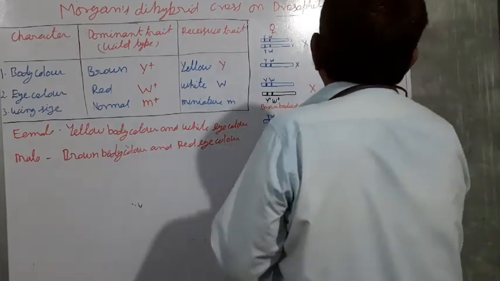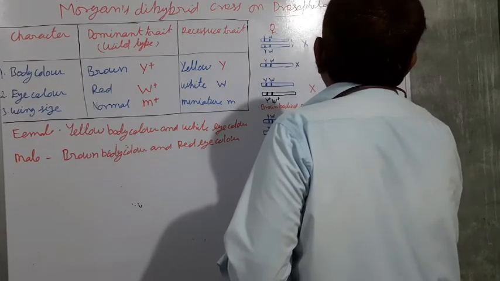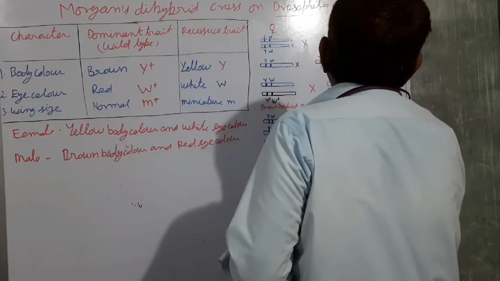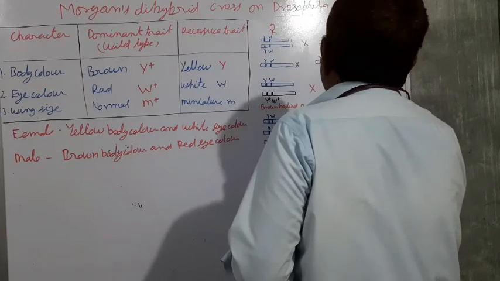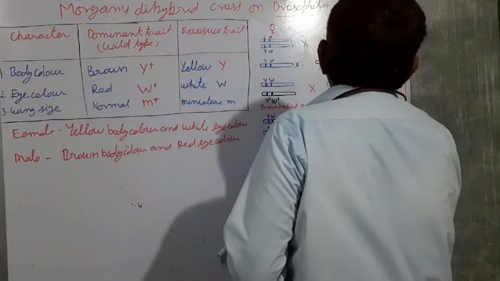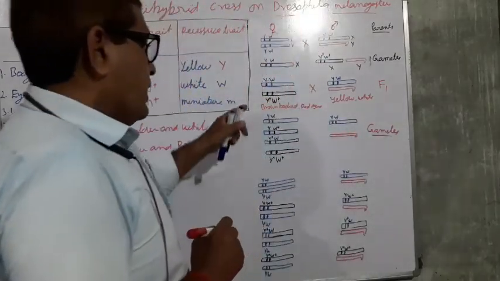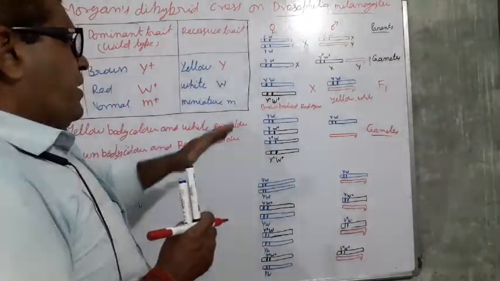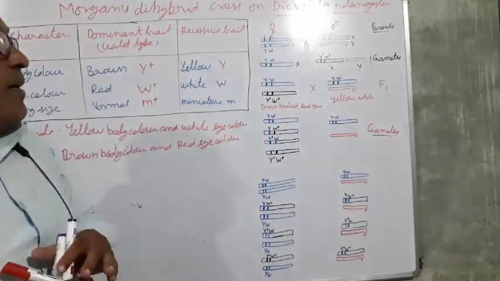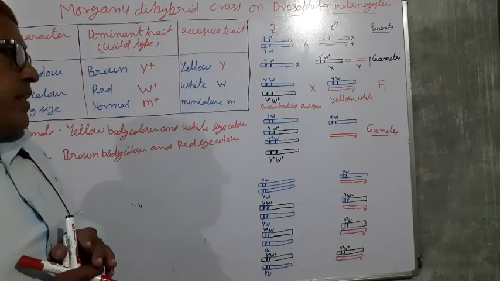This is yellow and white, yellow body and white color. This is a cross that is made. Such type of offspring are produced in the F1 generation.